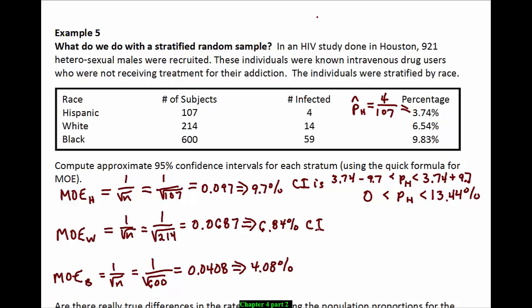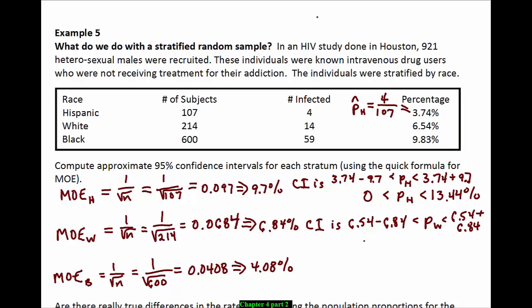Doing a similar calculation for the white strata, our p hat there is 6.54. We're going to subtract our margin of error, which is 6.84. Looks like I meant to write 4 there. 6.54 minus 6.84, on up to 6.54 plus 6.84.